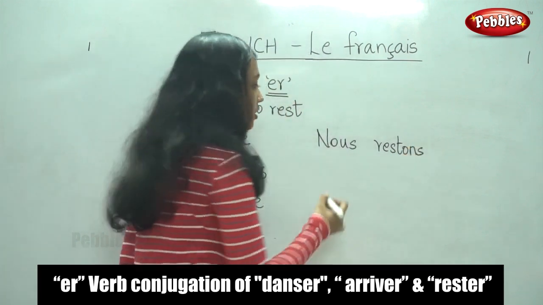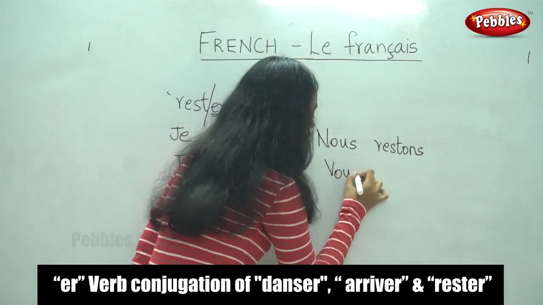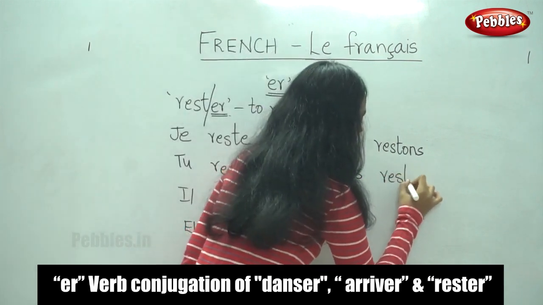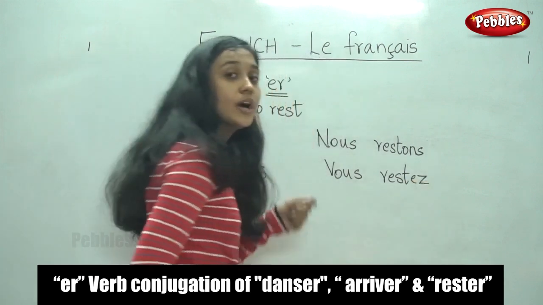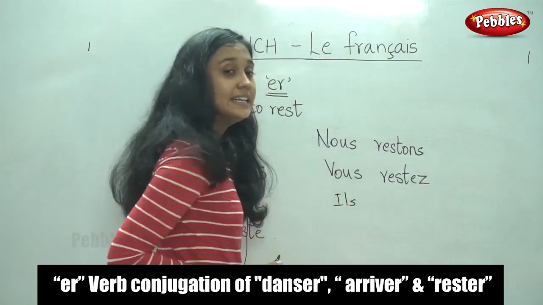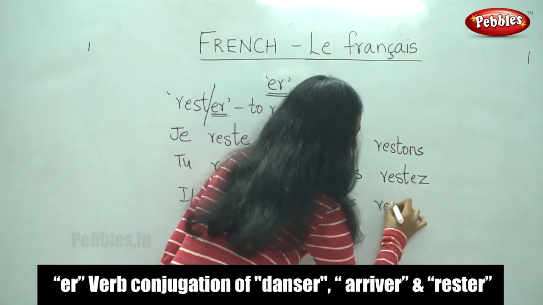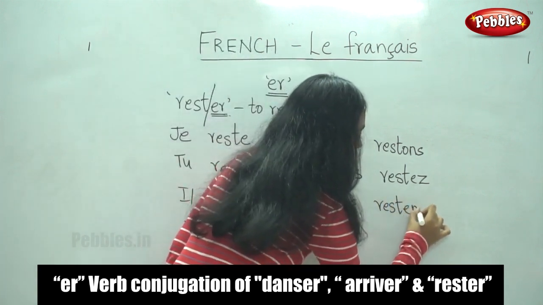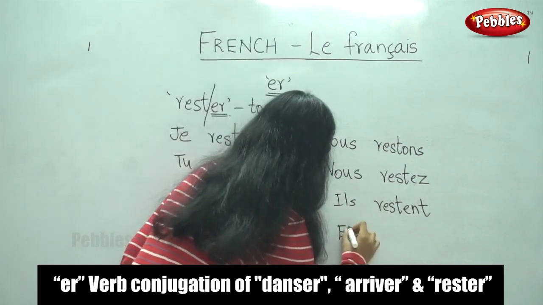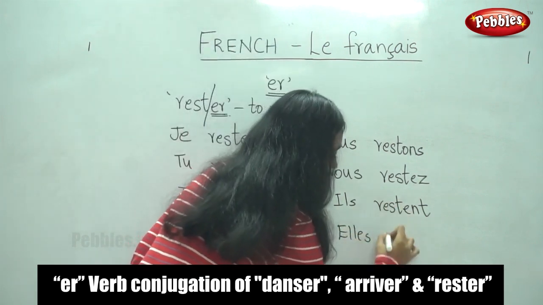Nous restons. For vous, we would remove ER and replace it with EZ. Vous restez. For ils, it is ENT. So, ils restent. For elles, it is also similar to ils.